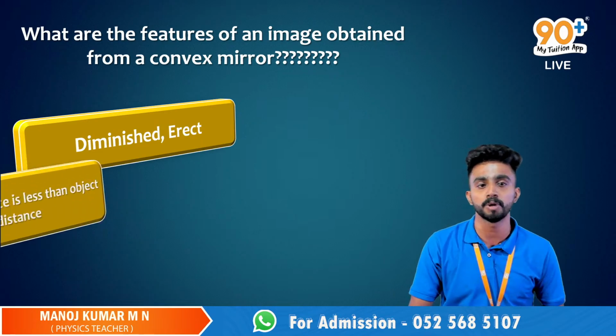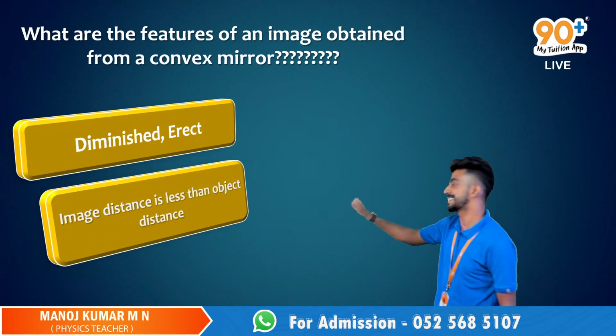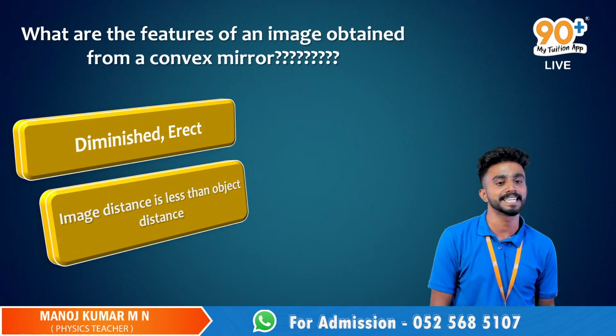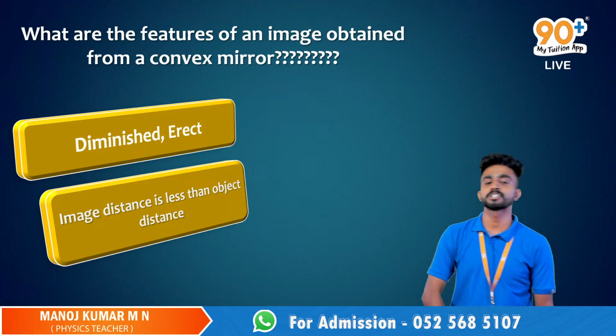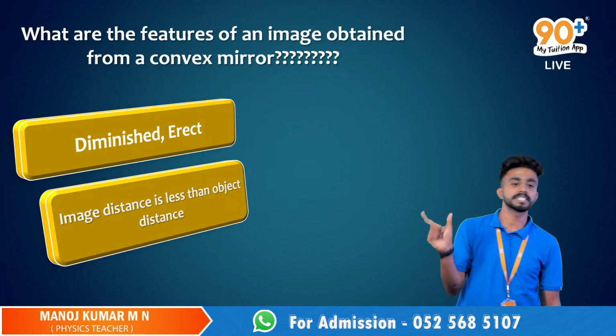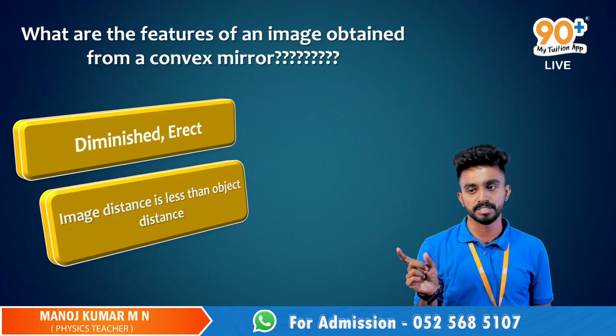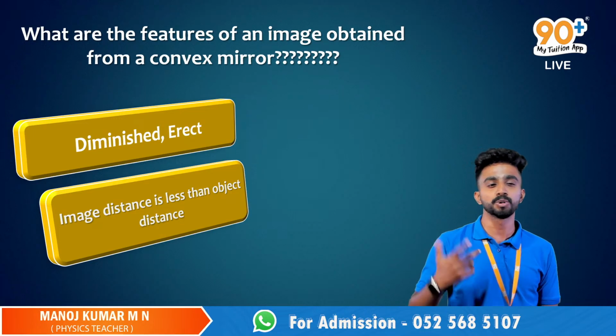Then one more point to add. Image distance is less than the object distance. In the case of convex mirrors, the image distance will be less than the object distance. It will appear to be closer.